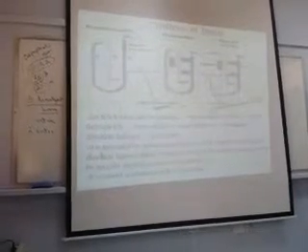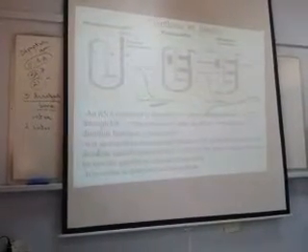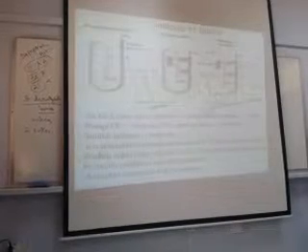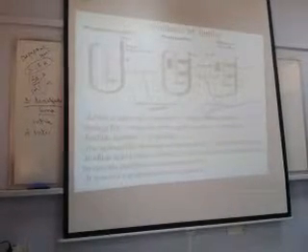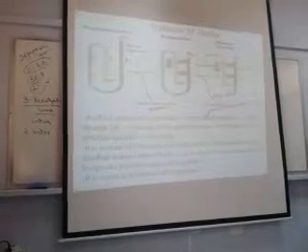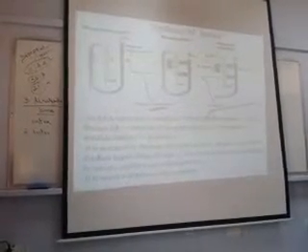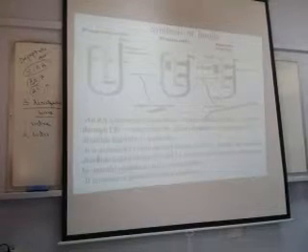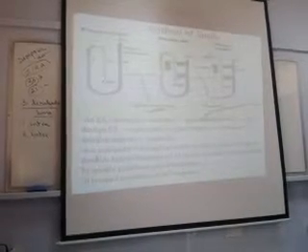So, synthesis of insulin. Insulin is synthesized like other proteins, by transcription, translation and post-translational modification. But here insulin is synthesized as pre-proinsulin, then proinsulin, and finally active insulin.